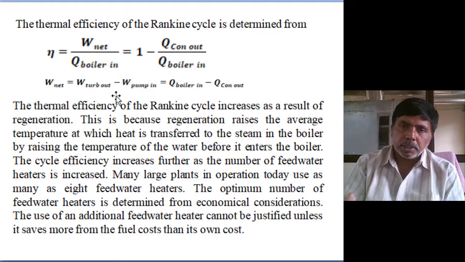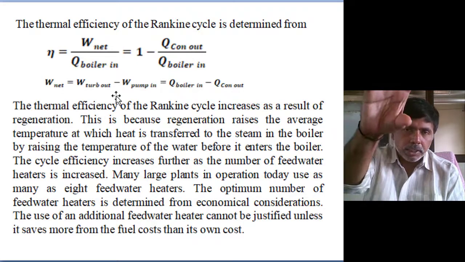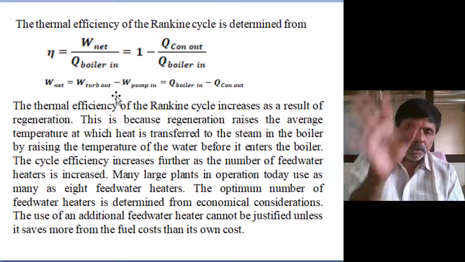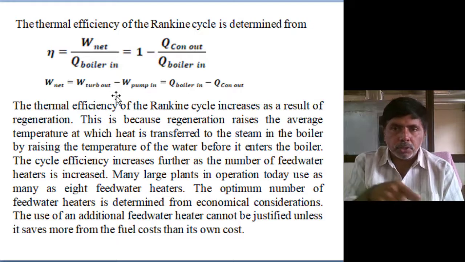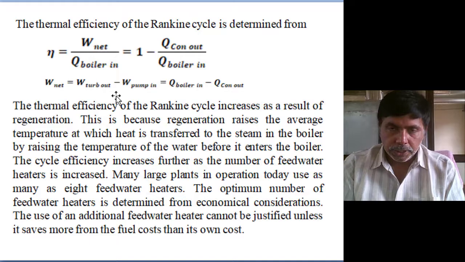Regeneration is the best method according to second law analysis, and according to first law analysis also. Because we are reducing delta T in the boiler, the entropy generation decreases and efficiency increases. According to the first law of thermodynamics, the loss in the condenser is reduced automatically, so efficiency enhancement takes place.